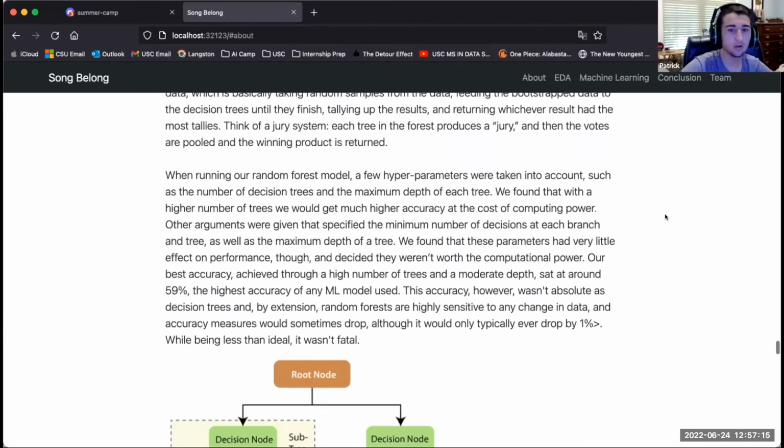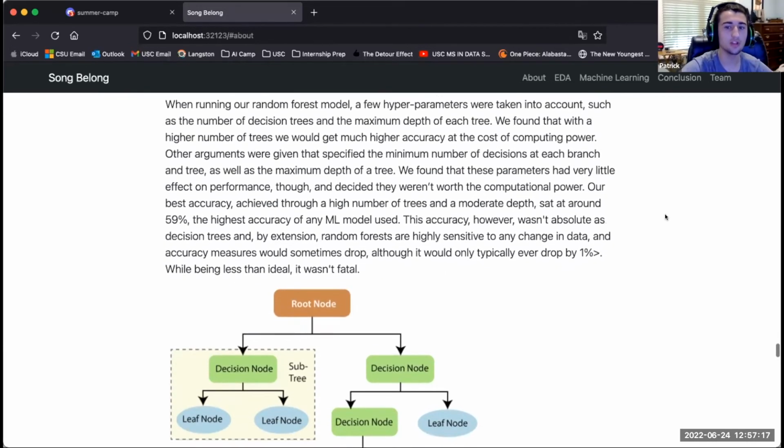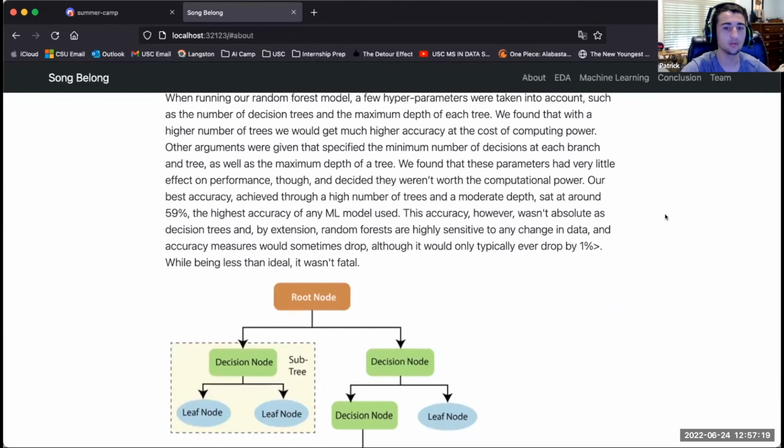When running the random forest model, we had to change some of the hyperparameters or arguments that were taken into account. The main ones we had to change were the number of decision trees and the maximum depth of each tree. We found that in general, a higher number of trees gave us more accuracy, but made it slower.